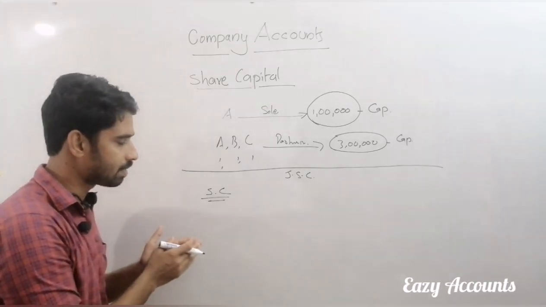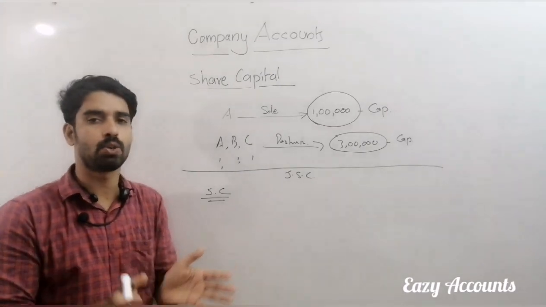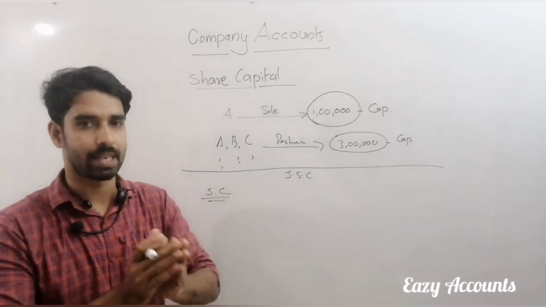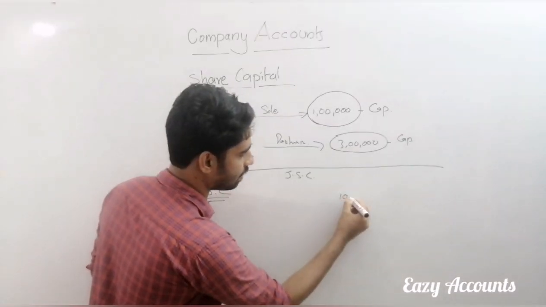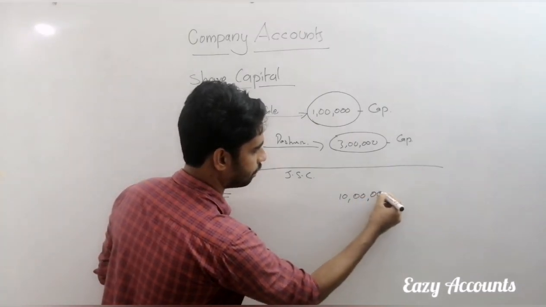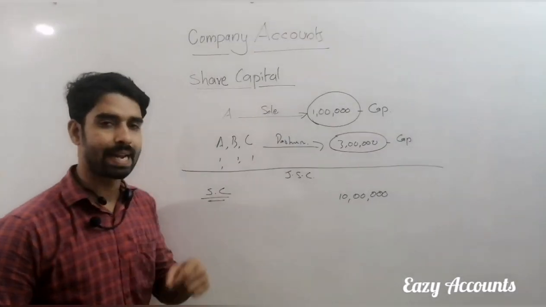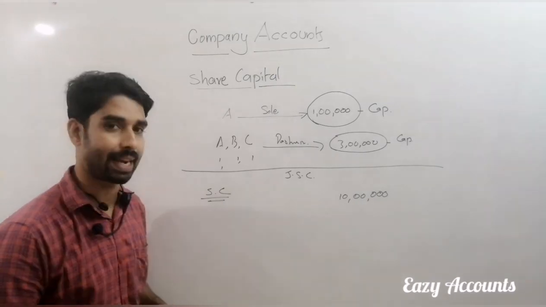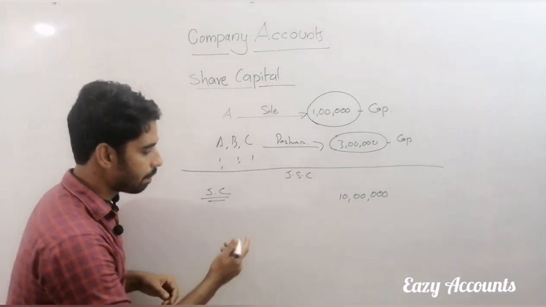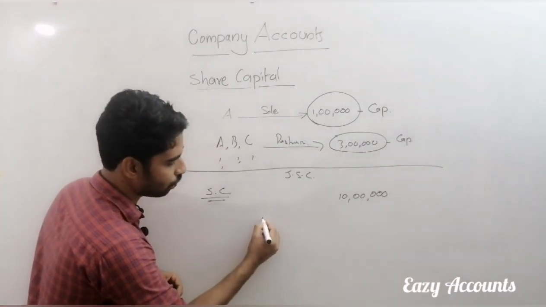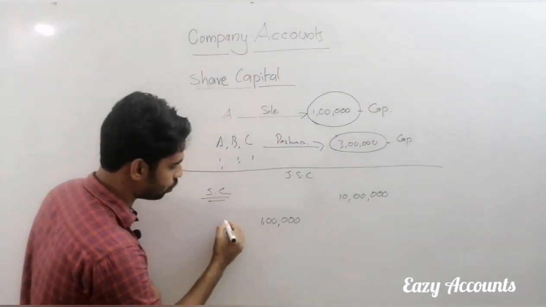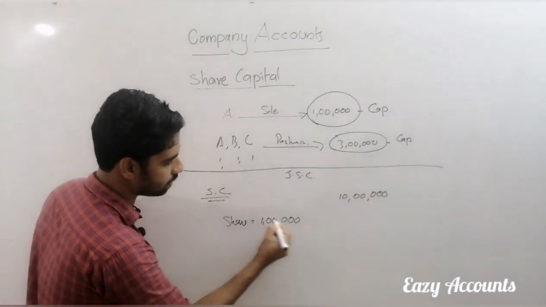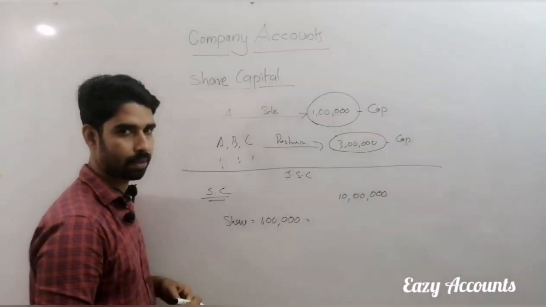So share capital is the amount raised through the issue of shares. For example, if a company wants to raise 10 lakh rupees, the company decides to raise 10 lakh rupees of share capital, and the company is ready to issue 1 lakh shares to the public.